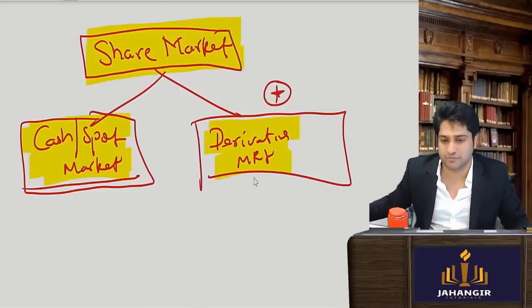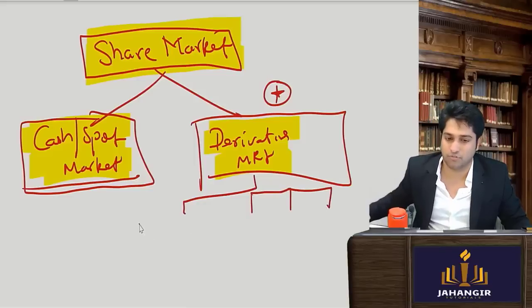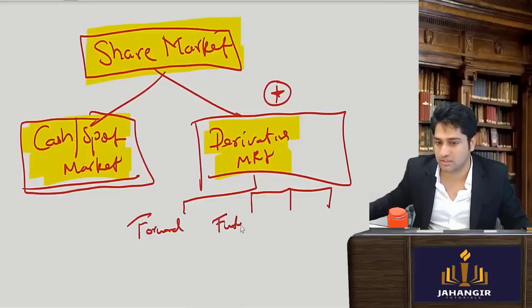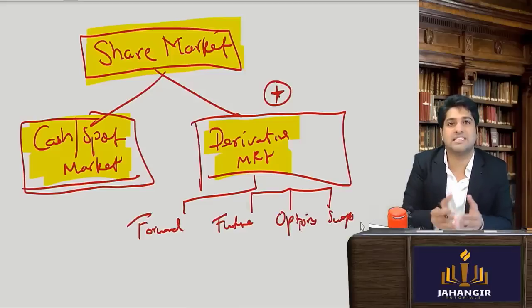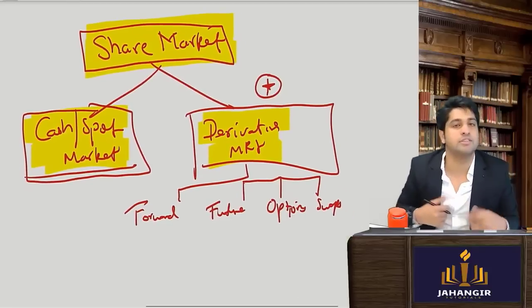The derivative market is further divided into forwards, futures, options, and swaps. These are four different sub-segments of the derivative markets.